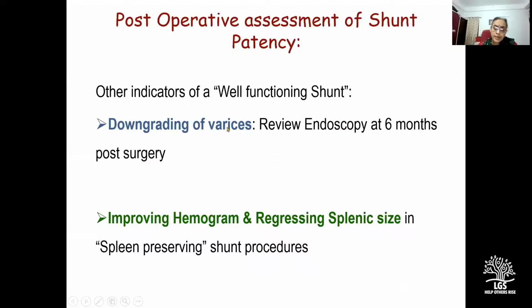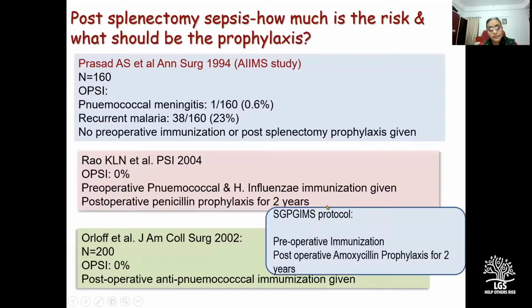Similarly, downgrading of varices at review endoscopy performed at 6 months following surgery, or improving hemogram and regressing splenic size in spleen preserving shunt procedures are other surrogate markers of a well-functioning shunt.